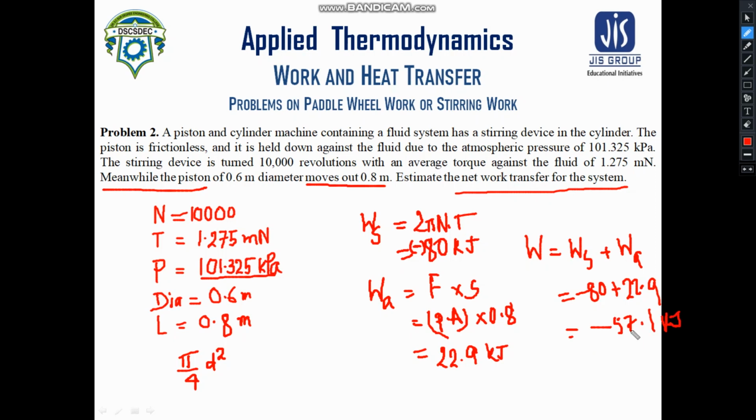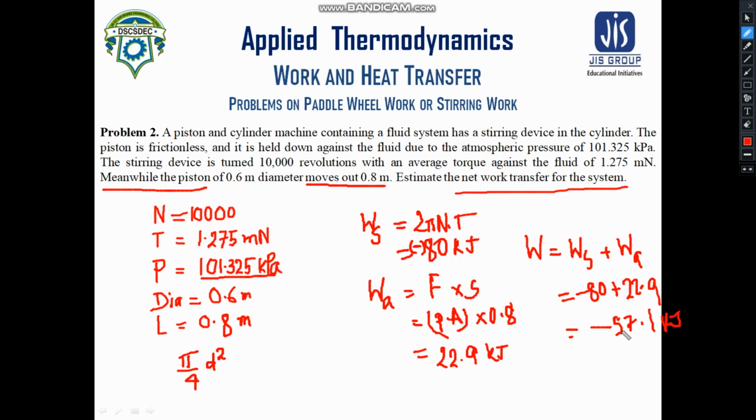So the concept was only to find which work is positive and which work is negative. You just need to identify the surroundings and the system. If you are able to understand which one of the interacting systems is the surrounding, then you can identify whether the work done is positive or negative.